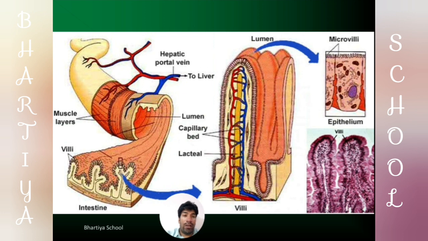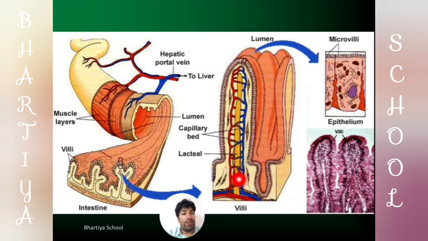This is the structure of a single villus. In villus we will see the blood capillaries, and the red and blue colored blood vessels, that is arteries and veins. In between arteries and veins is the yellow colored lacteal, that is, a lymphatic vessel.